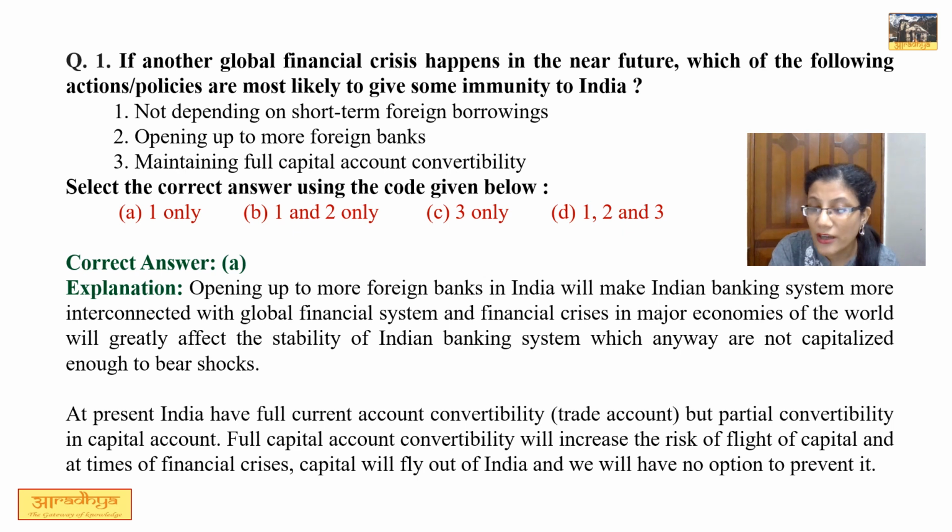क्योंकि अगर full capital account convertibility करेंगे तो जितना तेजी से foreign capital India में आएगी उतने ही तेजी से it will go out also in case there is some global financial crisis, and that is of course detrimental to Indian economy. So 2 and 3 options are not correct. So correct option is 1, that is A.